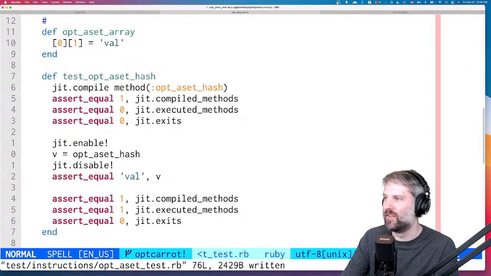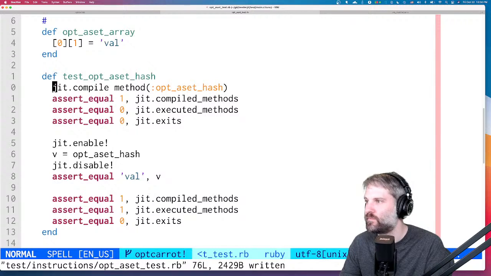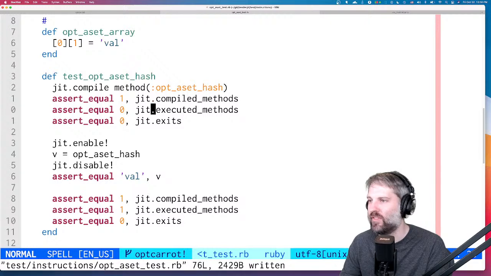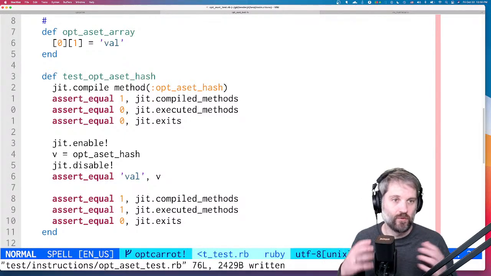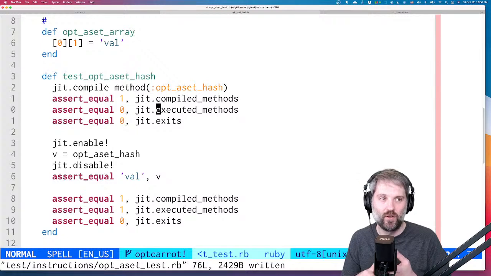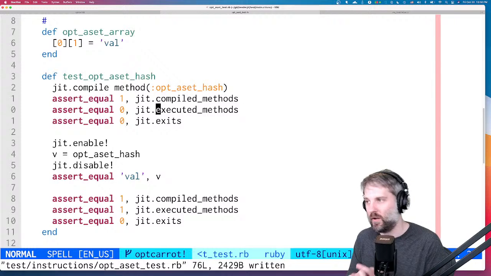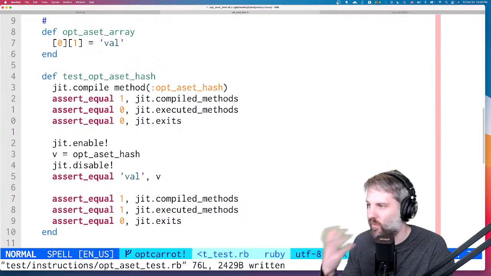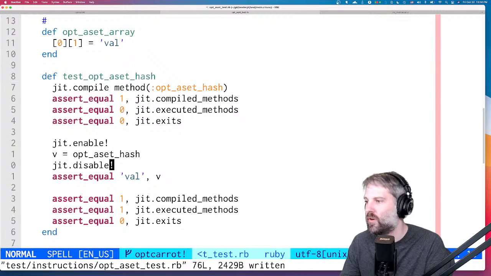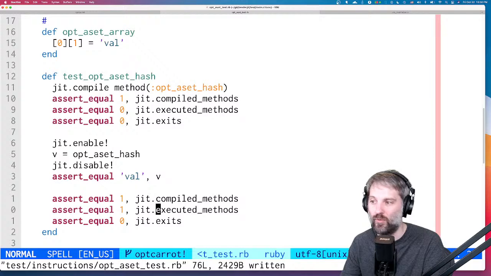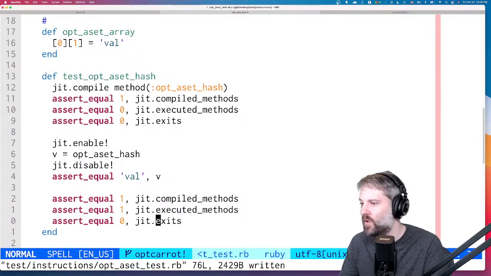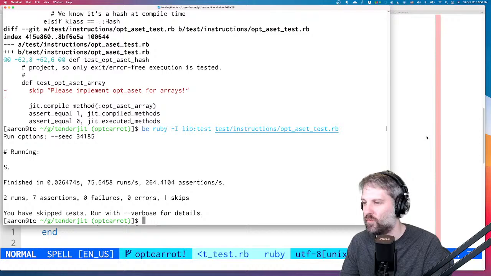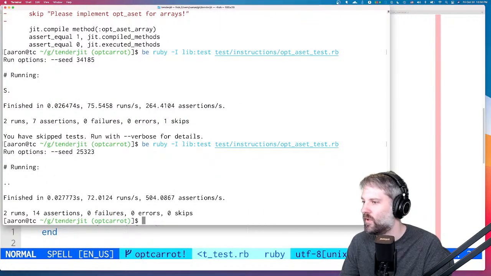So the assertion is essentially to make sure that we compile a method. We don't have any executed methods, so TenderJIT will keep track of the number of methods we compiled, the number of methods we executed, and the number of exits and what those exits were. So we're just asserting that we haven't done anything. We enable it, call it, and then assert that indeed we stayed with one method and we were able to execute the method and there were no exits. So let's try it. I think we can just run this. Yep, nice. Okay.